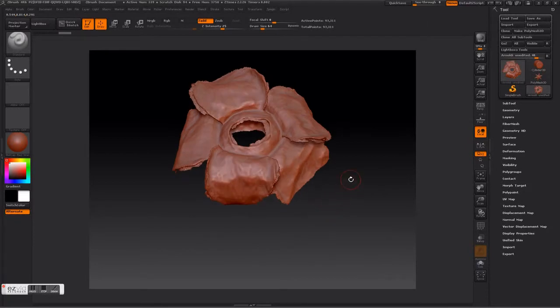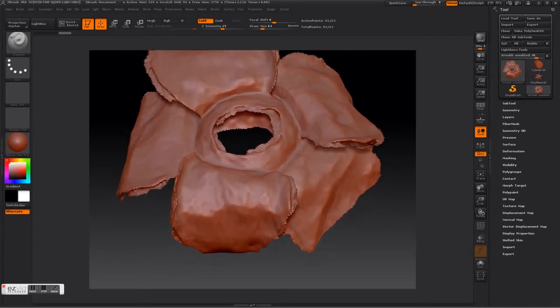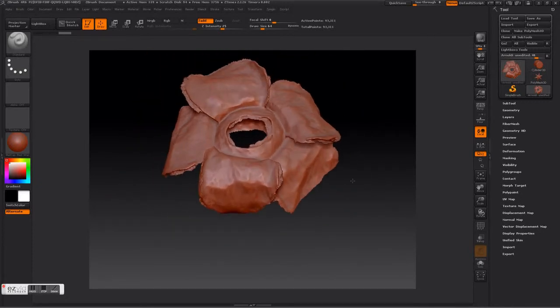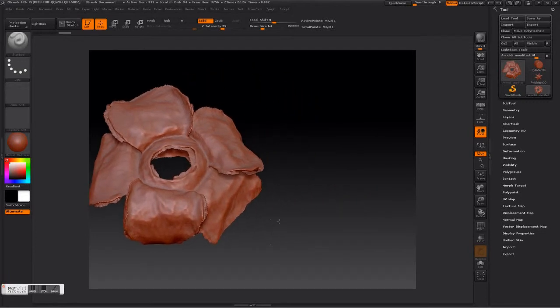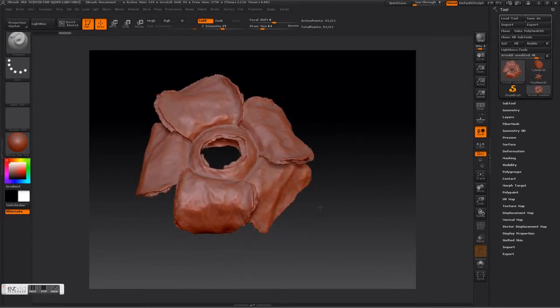You can zoom by selecting Alt, clicking, and then deselecting Alt and dragging down. Then unselect the click, and you can rotate it freely once again. You can also move the object about the screen by selecting Alt, clicking, and holding both at the same time, and then removing the click.